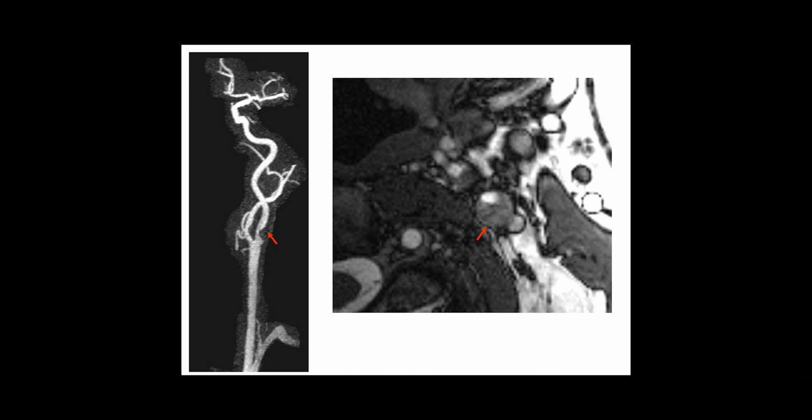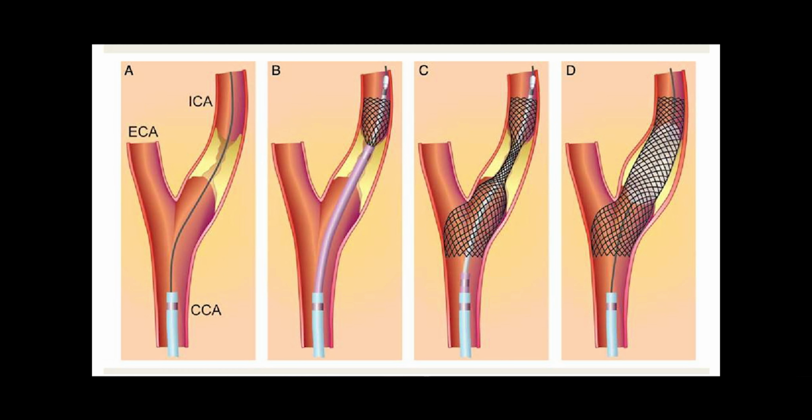And what is the interventional treatment, or how do we treat it? Obviously, the patient has to be on cholesterol lowering agents and blood thinners, which will be prescribed by neurologists. And how we treat the narrowing: if the narrowing is less than 50%, we can still wait and watch on medication, but if the stenosis is more than 50%, we have to open it by putting a stent across the stenosis after balloon angioplasty. So this is an example where you can see that the artery is narrowed.